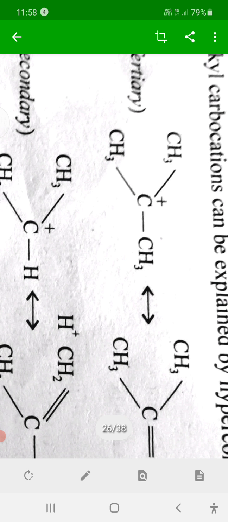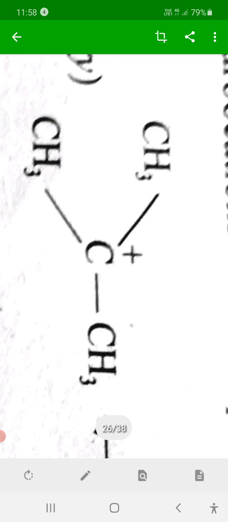Tertiary butyl carbocation carries a total of 10 hyperconjugative structures. Remember that, 9 because of the 9 hydrogens and 1 for the charge on that carbon, total 10 structures.